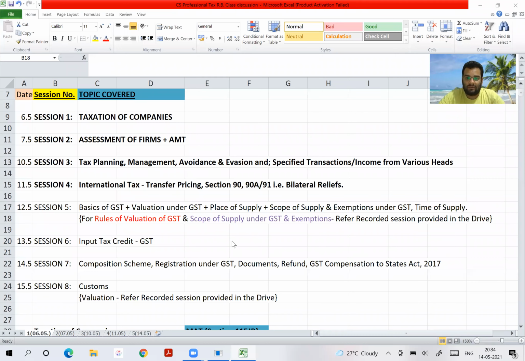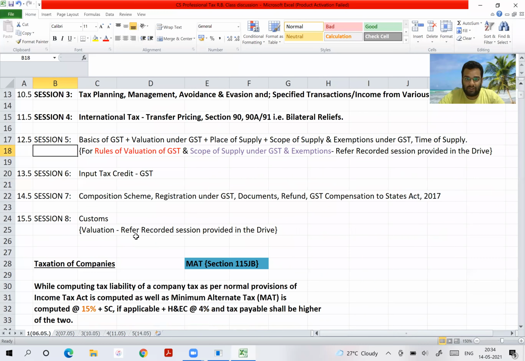Please do that GST valuation rules from the Google Drive video. Where is it? In the Zest must do's. If you go in the revision batch folder, you will have A for amendments, R for revision batch, and T for tables and charts. And lastly, Zest must do's. In that Zest must do's, we have put this. No problem with the main batch, where we have done this.